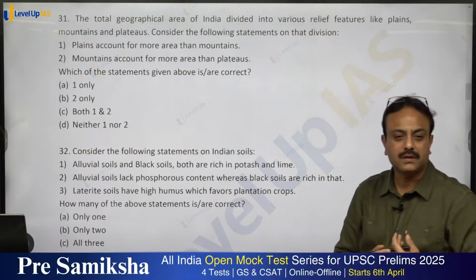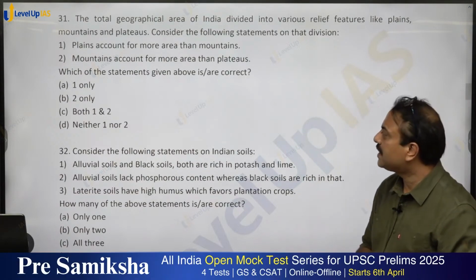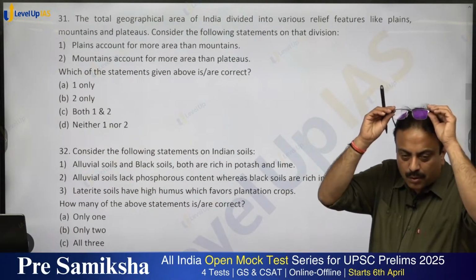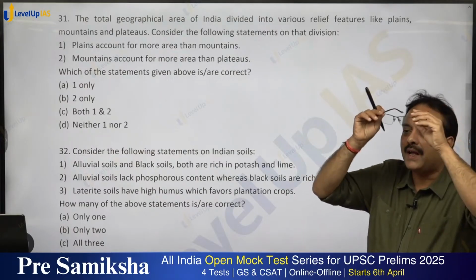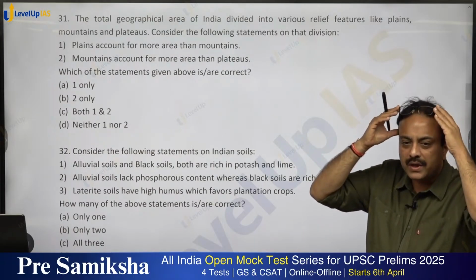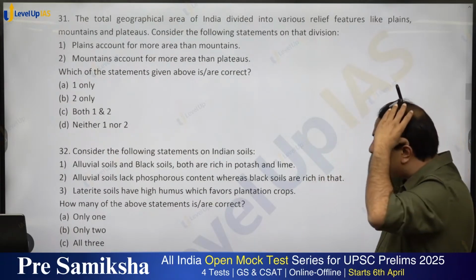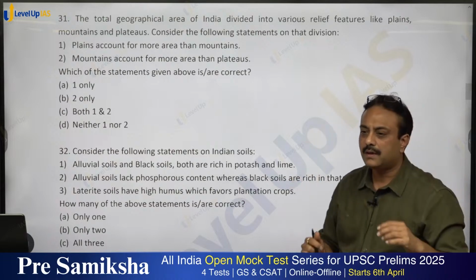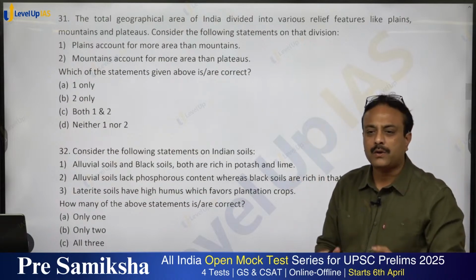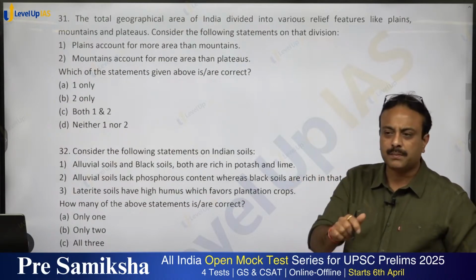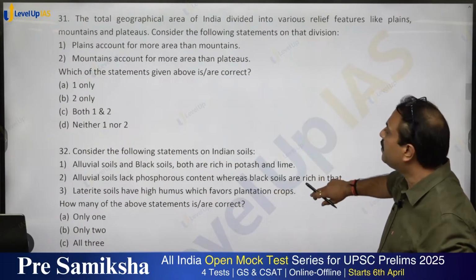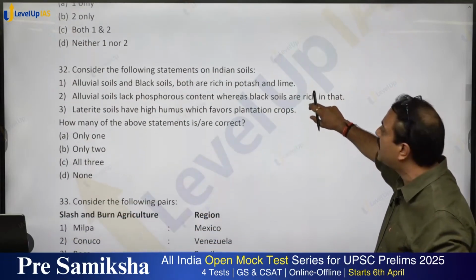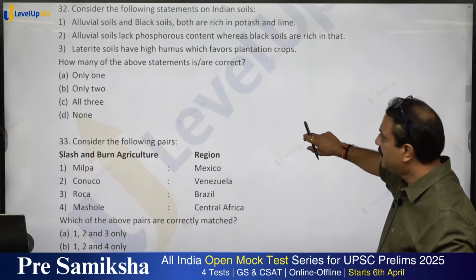Correct or not? Mountains account for more area than plateaus. Almost 30% by mountains and 26% by plateaus. So mountains account for more area than plateaus. It appears that the Peninsula Plateau is a single block, but if you look at the details of the Peninsula Plateau, a number of mountains are present there. So both the statements are correct. Option C, C for cat, shall be the right answer.